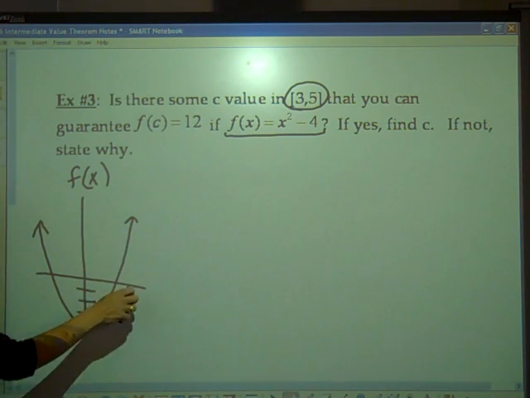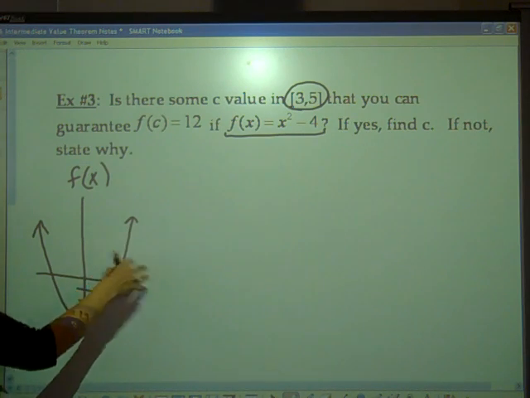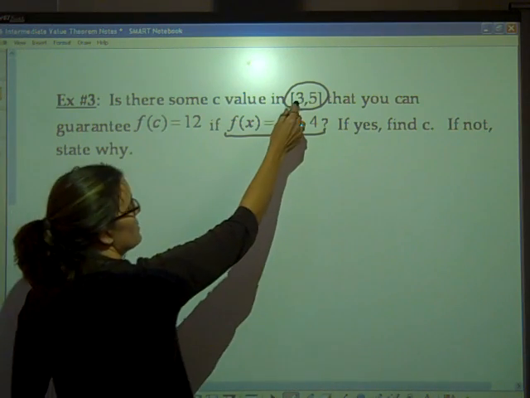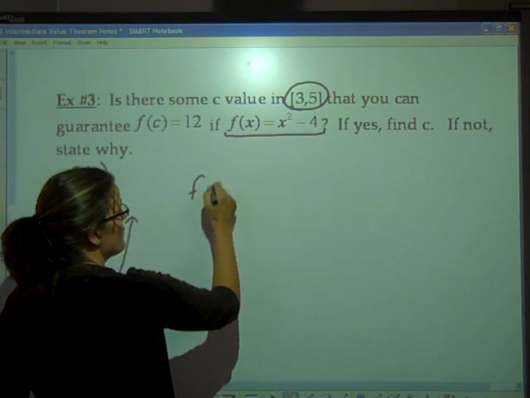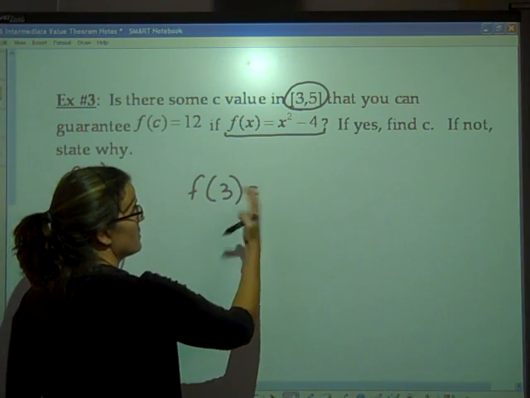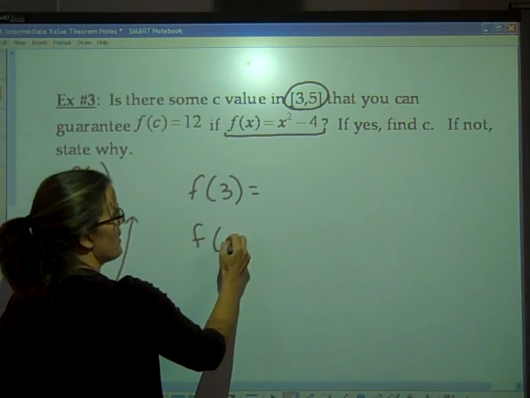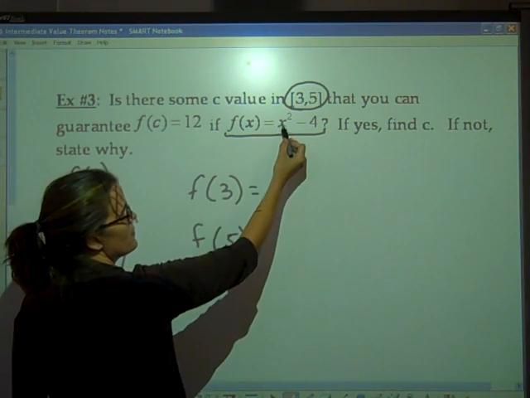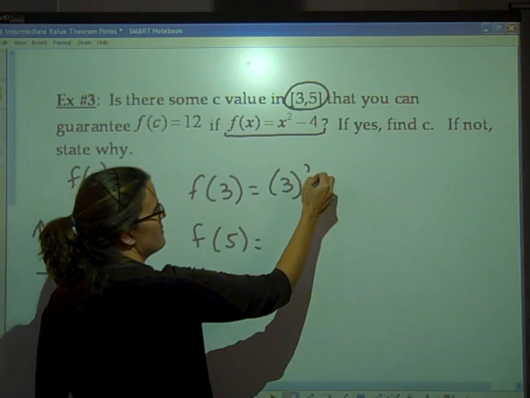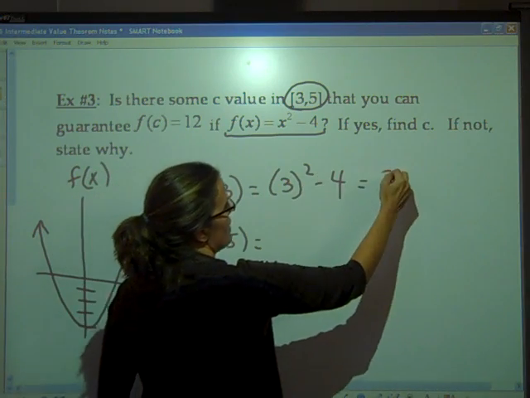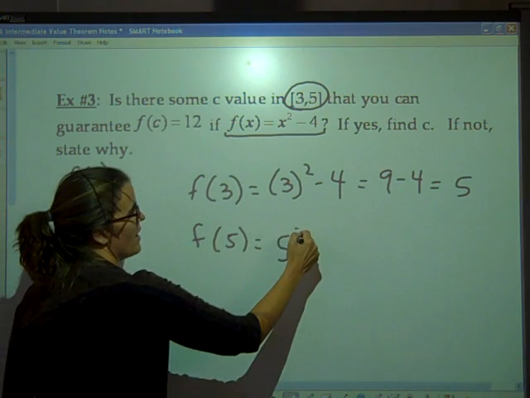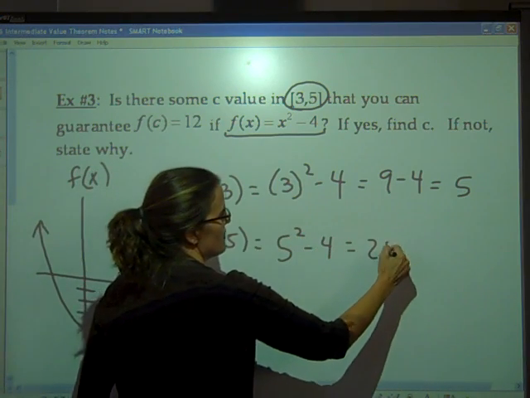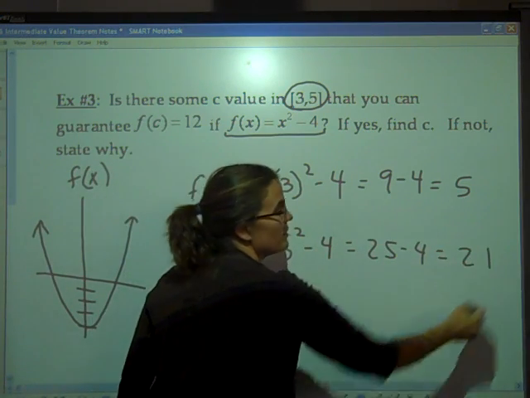So I don't want to put my tick marks until I know kind of where my outputs are. So that's actually one of the earliest things you want to do is find where you're starting and where you're ending. So figure out what f of 3 is. That's, you know where you're starting. And then figure out what f of 5 is. So f of 3, you plug that in here. You have 3 squared minus 4. So 9 minus 4, we must be at 5. And then plugging in 5, we have 5 squared minus 4. 25 minus 4, we must be at 21.